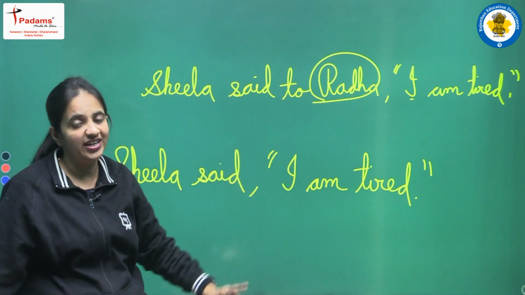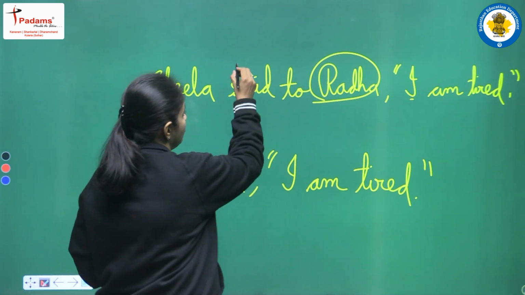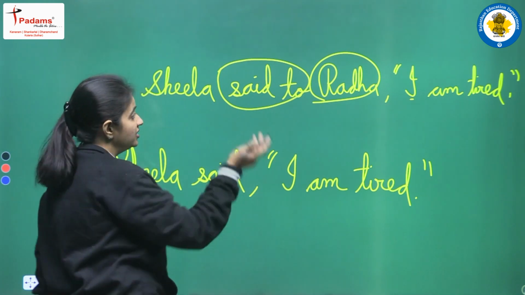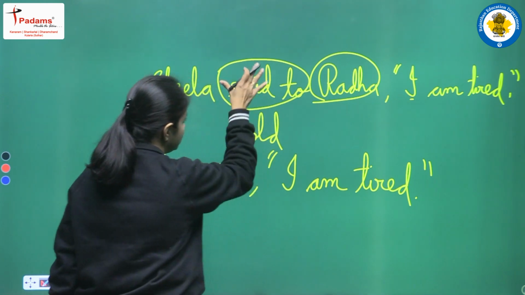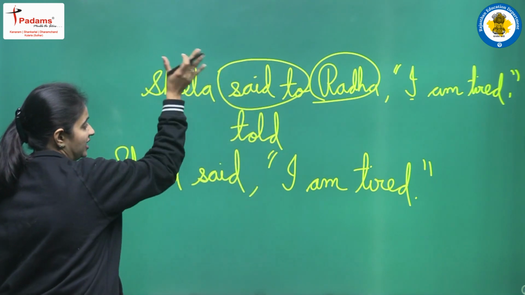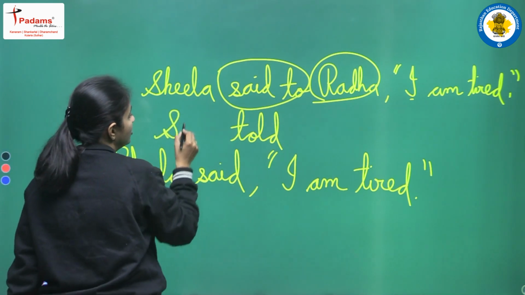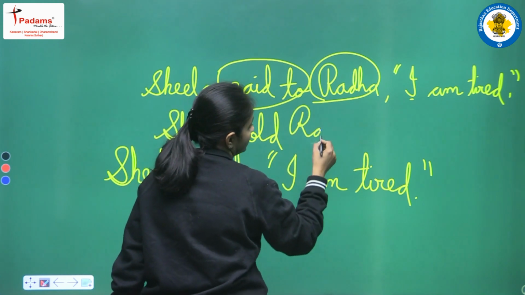According to the rule we have just read, if we have said to, we have to convert said to into told. So when we convert this sentence from direct into indirect, we will write Sheila told Radha.